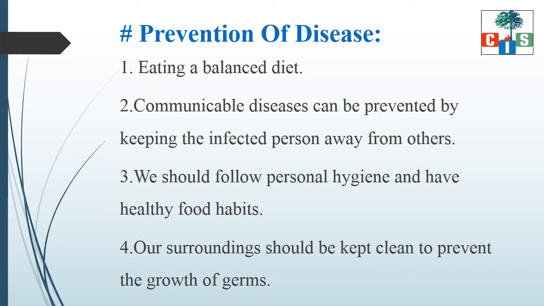Now, how to prevent the disease? Can we prevent these diseases? Of course, yes. There are some measures that we should follow so that we can prevent ourselves from these communicable diseases. First is eating a balanced diet. Yes, balanced food makes us healthy.